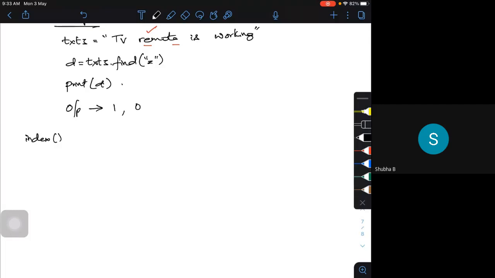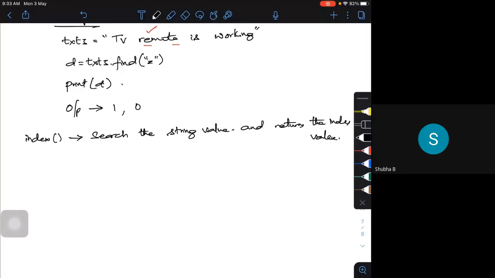This already we have studied. So if I use the Python function called index, it is going to search the string value and return the position where it was found. It returns the index value.